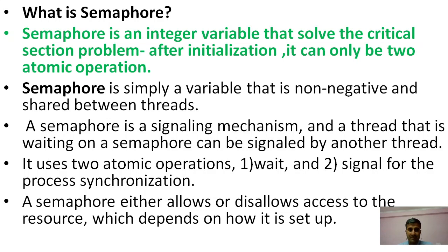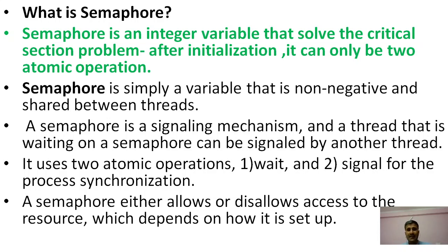So semaphore is basically a signaling mechanism, and a thread that is waiting on the semaphore can be signaled by another thread. It uses two atomic operations, wait and signal. Wait means that when a process enters the critical section, it can execute its job, whether it requires 2 seconds or 5 seconds or many more seconds to execute its whole work.